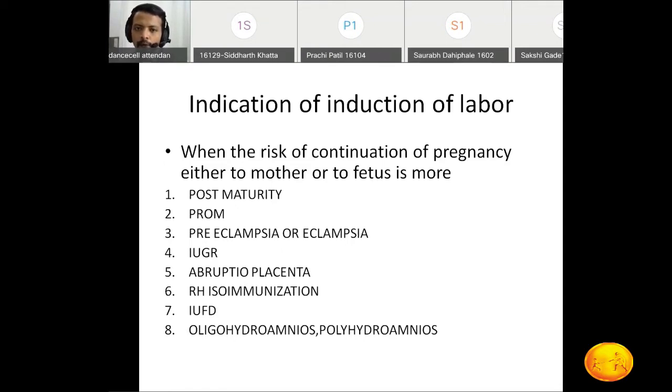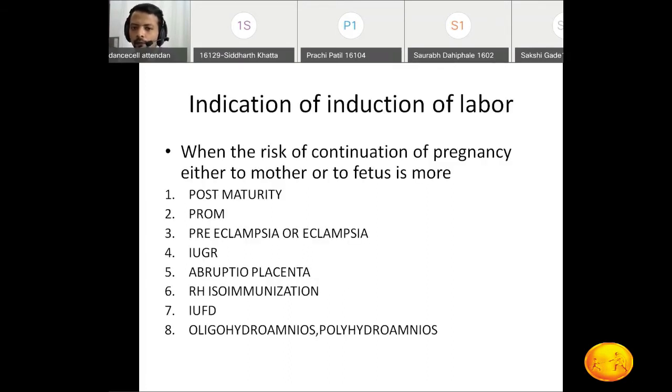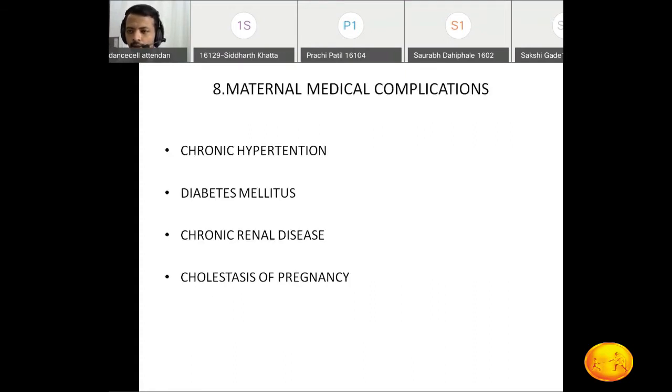And one more important factor is maternal medical complications like chronic hypertension, diabetes mellitus, chronic renal disease, and cholestasis of pregnancy. All these we discussed: post maturity, PROM, preeclampsia, eclampsia, IUGR, abruptio placenta, Rh isoimmunization, intrauterine fetal death, oligohydramnios, polyhydramnios, and maternal medical complications.